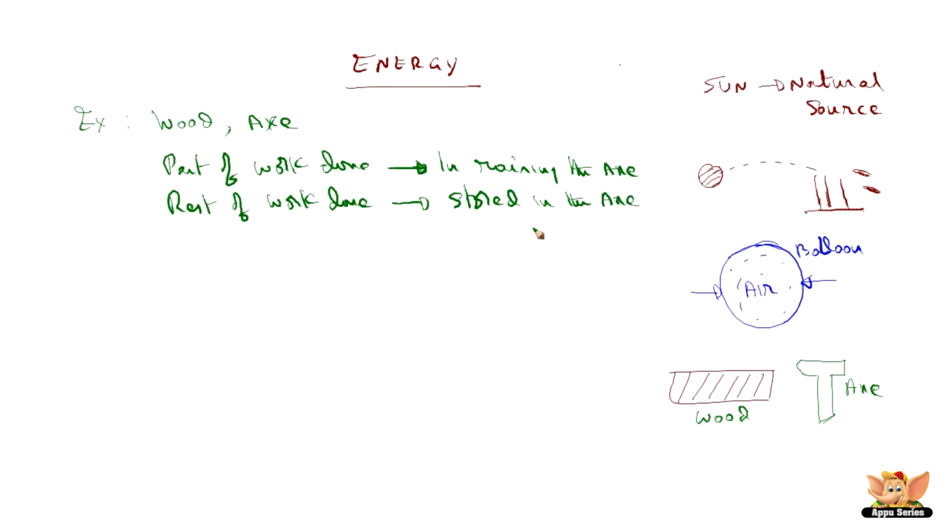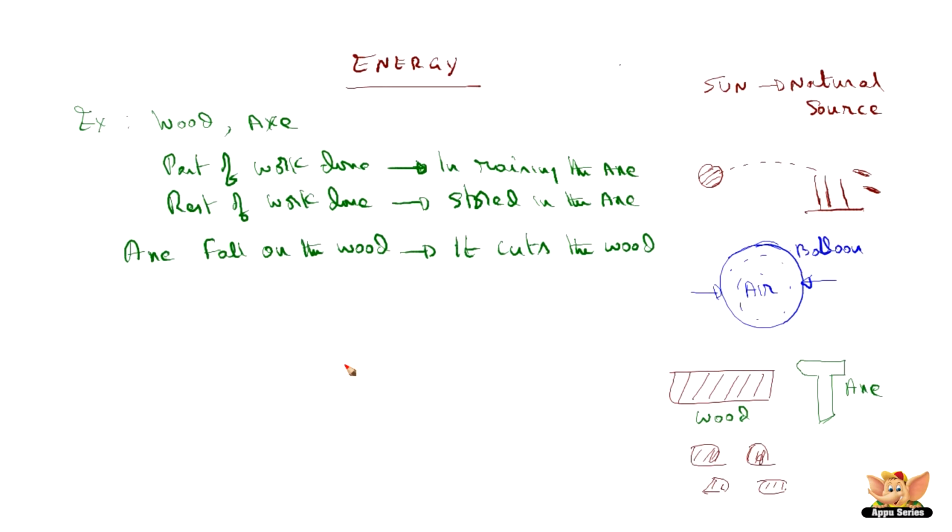Now what happens? We hit the wood with the axe. When the axe falls on the wood, what will happen? It cuts the wood. So the wood becomes pieces.